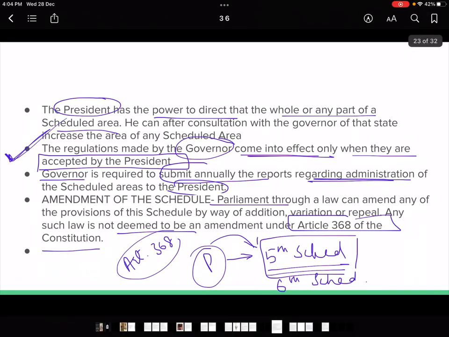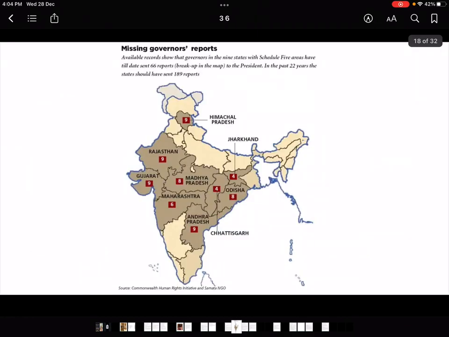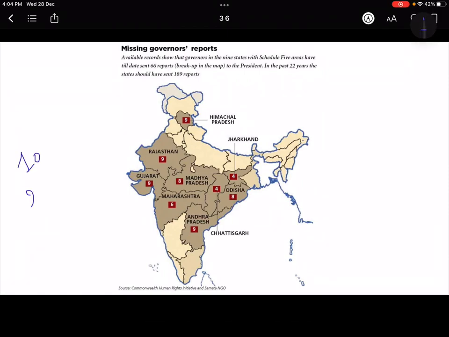So I hope you have understood, and these were all the role of the governor which you have to write. Basically that is a 10 marker question, and you have to write 2 pages. So you will start by introducing, briefly telling about the 5th schedule, article 244, okay, then scheduled areas, and then you will start with the role of governor.